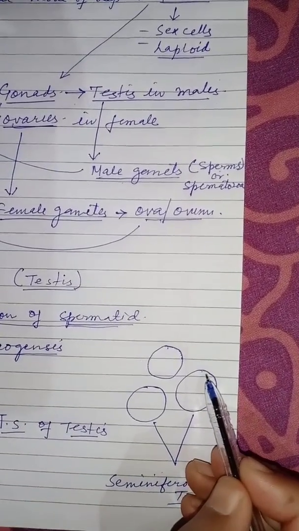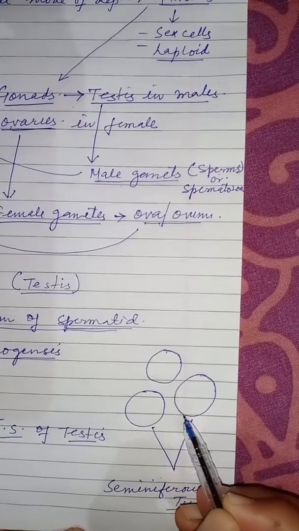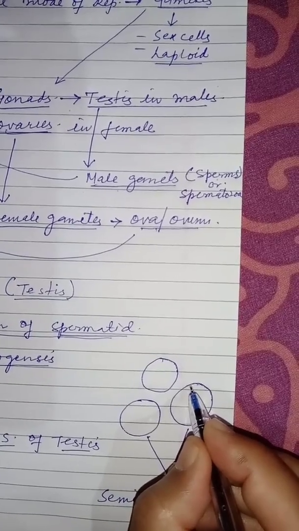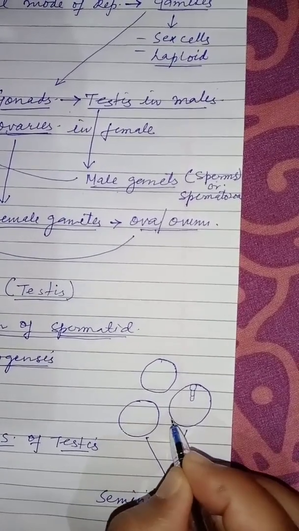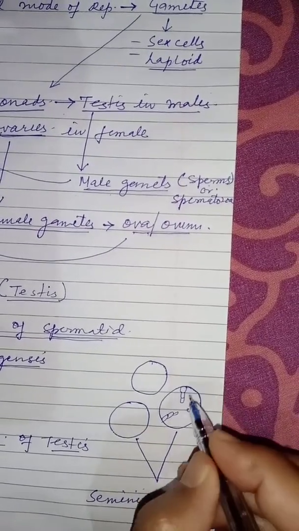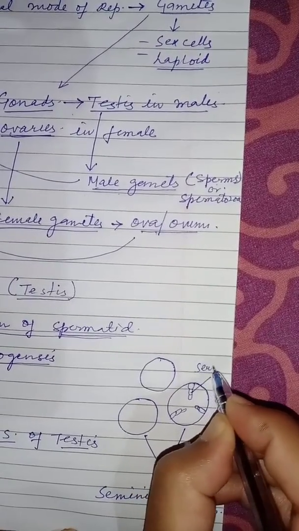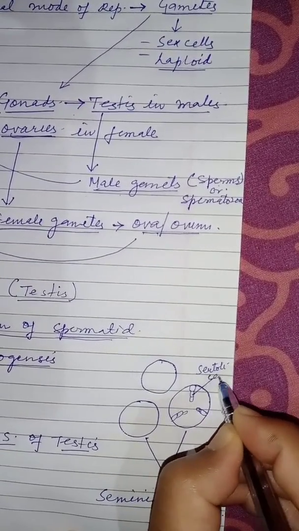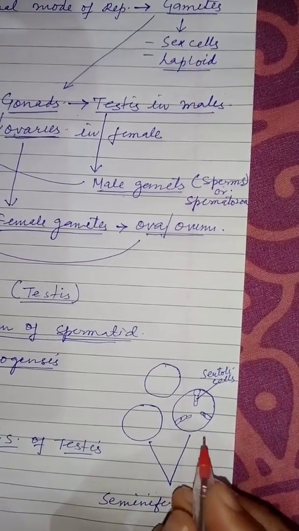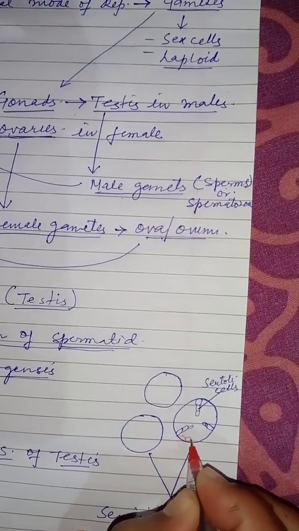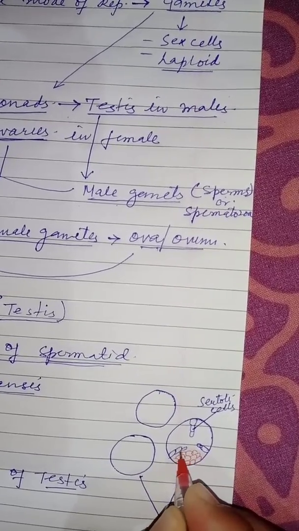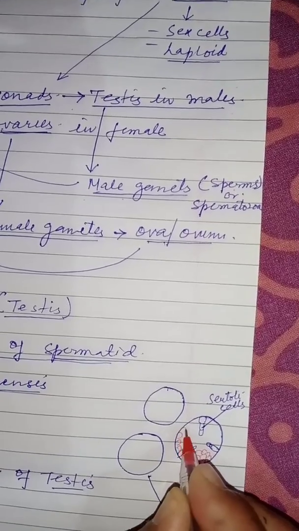If you look at the seminiferous tubules, they are formed of a fibrous sheath, and to the inner side of the fibrous sheath we have, arranged at certain places, the nursing cells, called Sertoli cells. They are nursing cells, and in between the nursing cells we have the germinal cells or germ cells, which are in different stages of development.